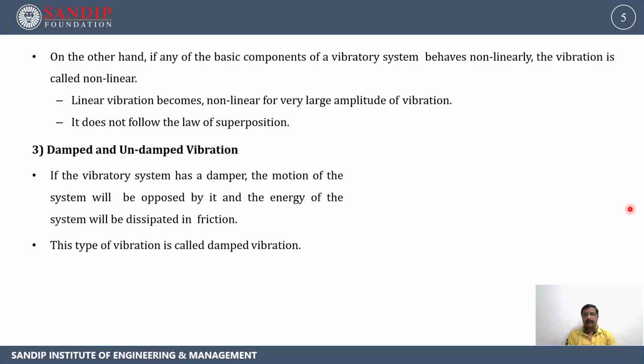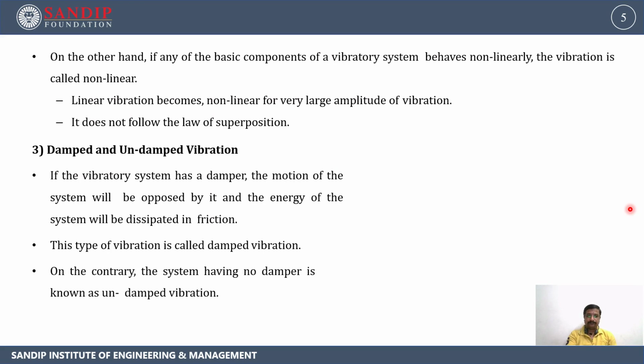Whenever we talk about the spring mass system, if we attach a damper to it, then this damper is going to oppose the motion of the spring mass system, and as it opposes the motion, a certain amount of heat energy will be developed because of the friction. This type of vibration is called damped vibration.